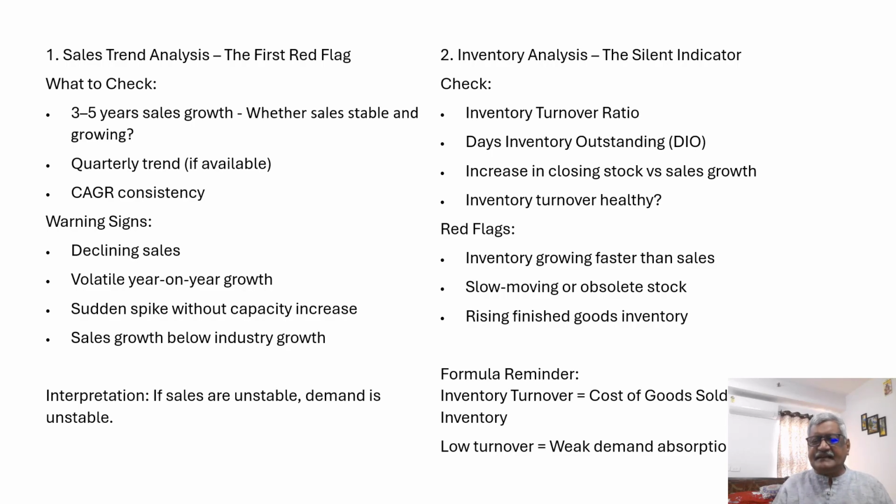2. Inventory analysis. The silent indicator. Check inventory turnover ratio, days inventory outstanding, increase in closing stock versus sales growth. Inventory turnover healthy? Red flags: inventory growing faster than sales, slow moving or obsolete stock, rising finished goods inventory. Formula, remember: inventory turnover is equal to cost of goods sold divided by average inventory. Low turnover means weak demand absorption.